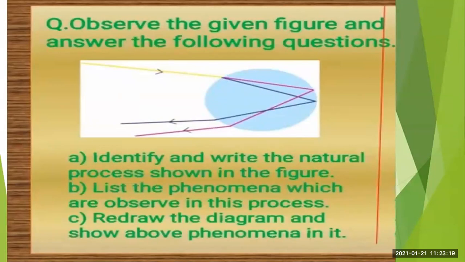We observe refraction, total internal reflection, and dispersion. Then you have to redraw the diagram and show the above phenomena in it. So a very simple type of question is asked.